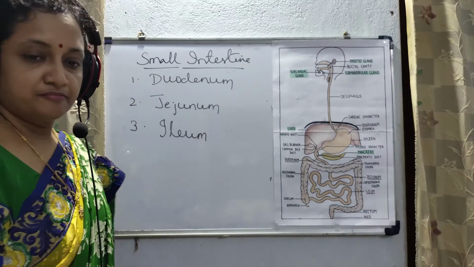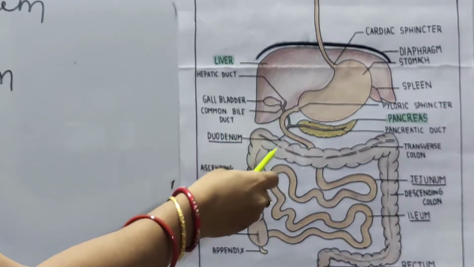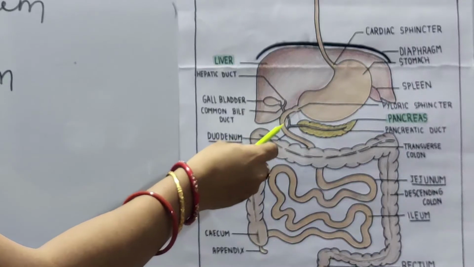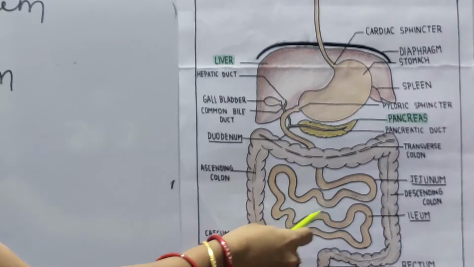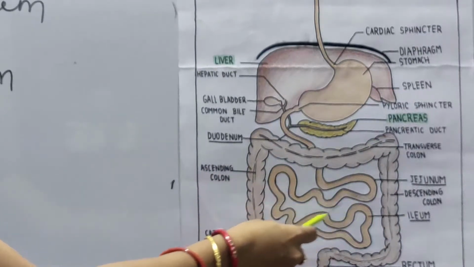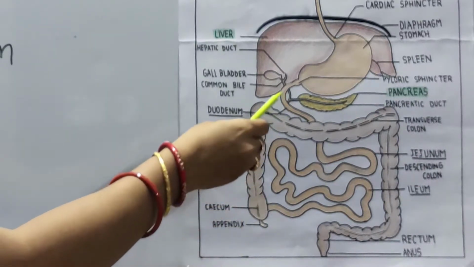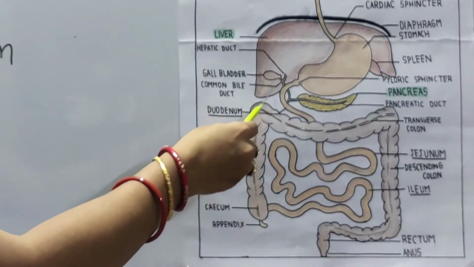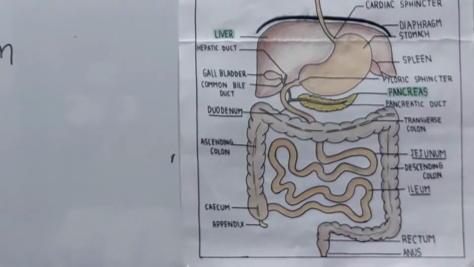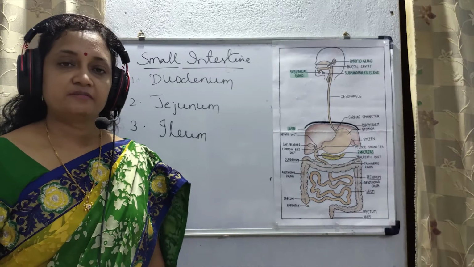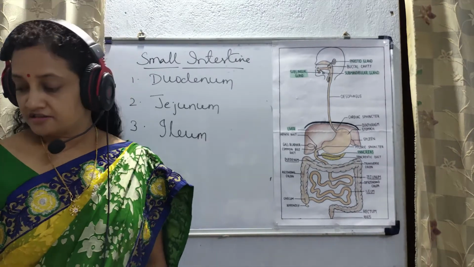Look at the diagram. This is the duodenum which arises from the stomach, and the opening is guarded by the pyloric sphincter. After duodenum, the next part is jejunum, and the last part is ileum. So, food transported from the stomach first enters into the duodenum, then jejunum, and finally reaches the ileum. So, what is the structural adaptation in case of ileum? Let us draw that and discuss.